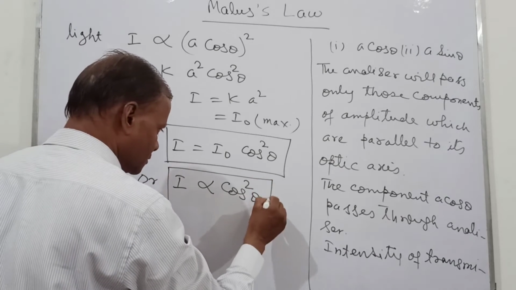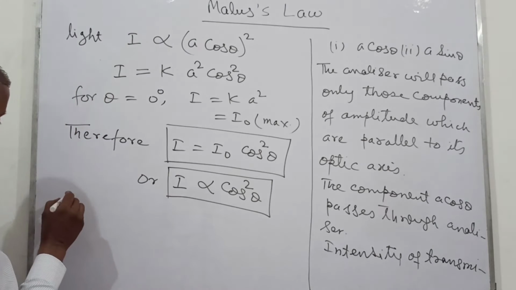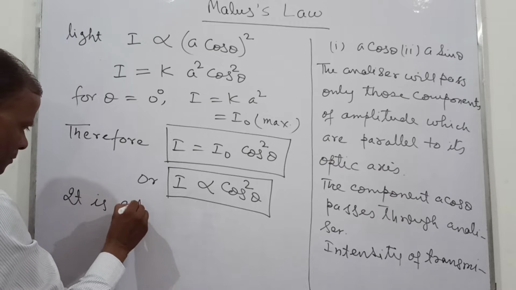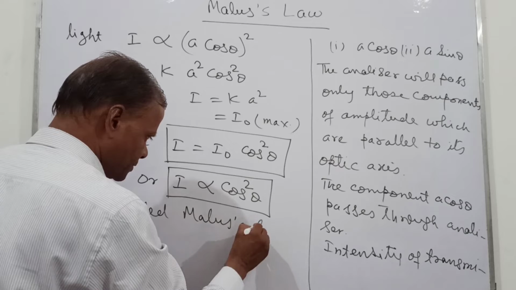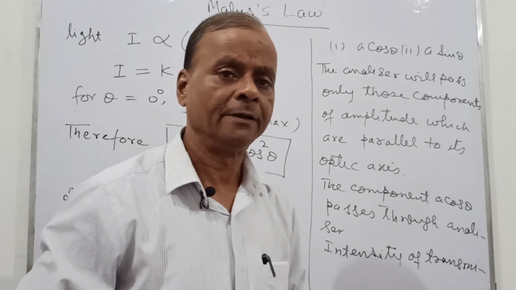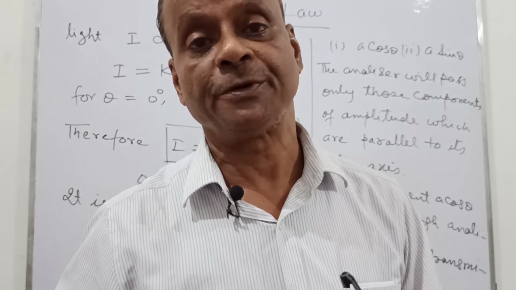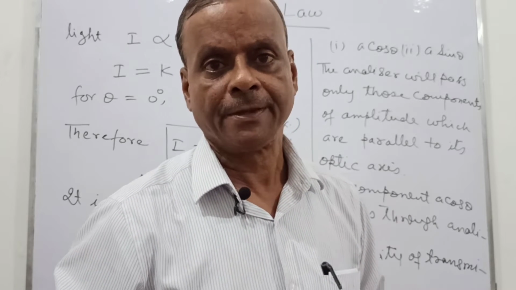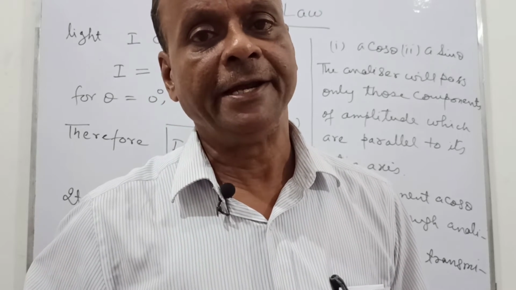This is called Malus law. So how will we state it? The intensity of the transmitted light through the analyzer is proportional to the square of cosine of the angle between the polarizer and analyzer.